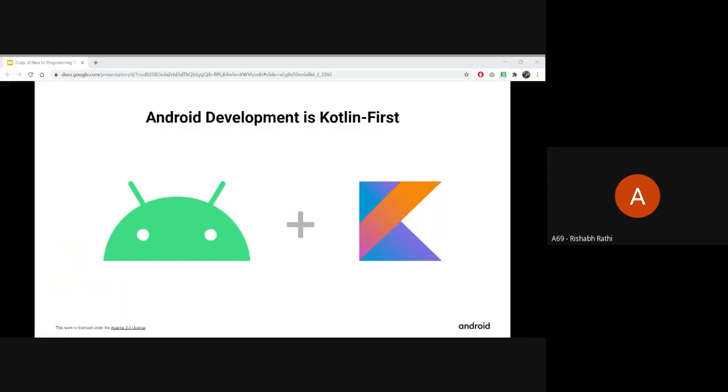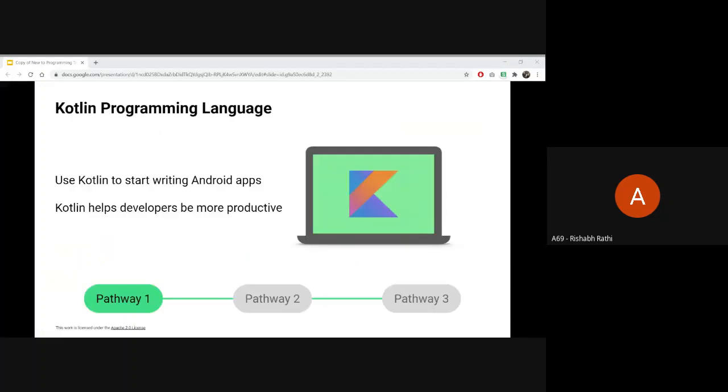So over the span of several years, Kotlin has been rapidly adopted in the Android developer ecosystem. Over 70% of Android apps use Kotlin, and 60% of developers love Kotlin. There has never been a better time to start learning it than now. Okay, so on that note, let's look at Kotlin. In this course, you will be learning how to code in Kotlin. We have already seen that it is a programming language and you can write safer code in Kotlin.